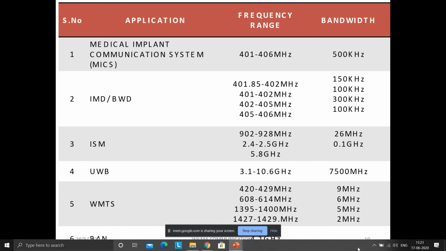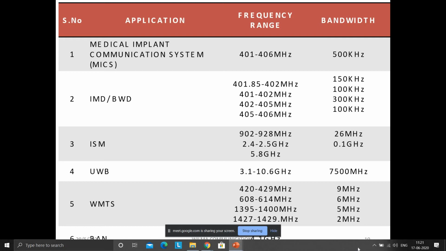These frequencies are recommended by our government for use in wearable antennas. And last is BAN. It uses a frequency of around 4.1. This is only used for security purposes, like lockers and doors, and some other things.